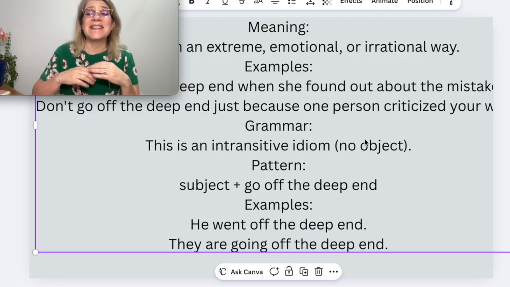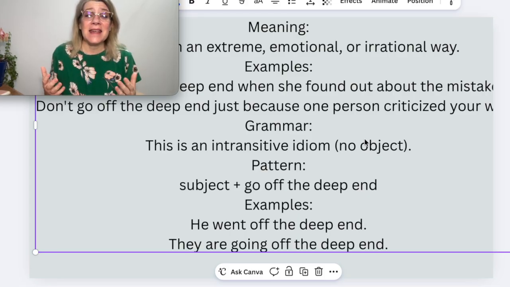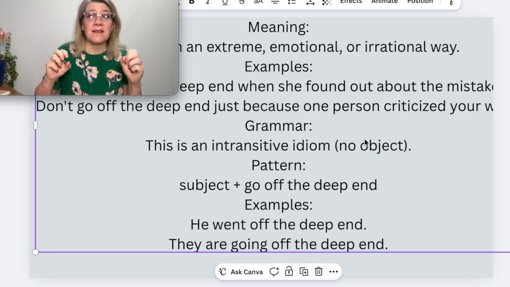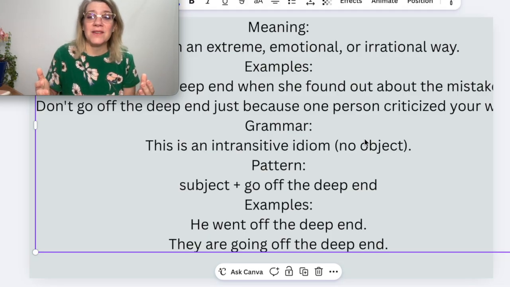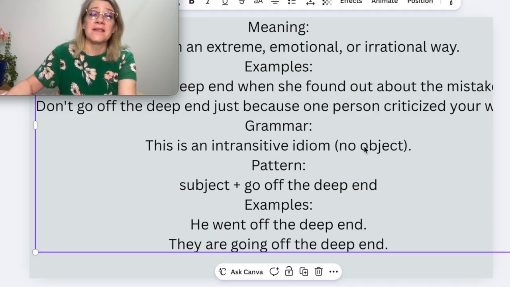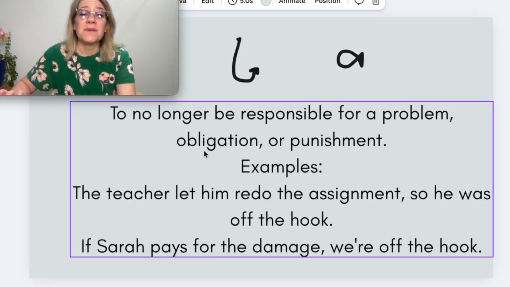To go off the deep end is an idiom, and it means to just kind of explode without thinking and probably make a bad choice. They're going off the deep end. They're jumping into something they can't handle. To no longer be responsible for a problem.